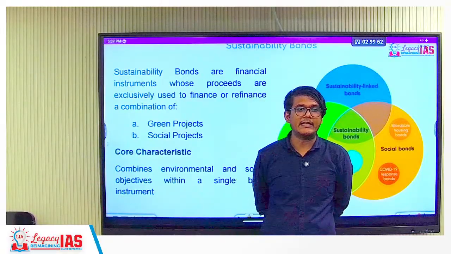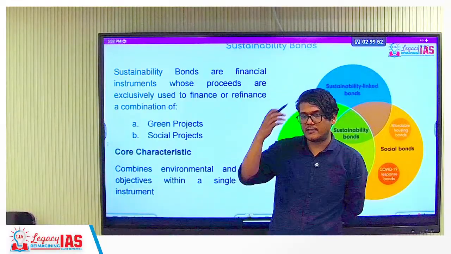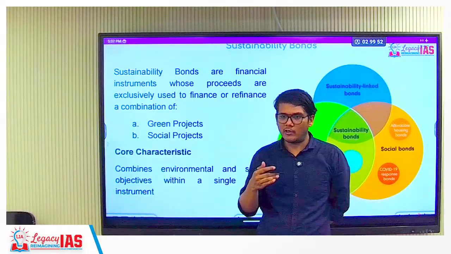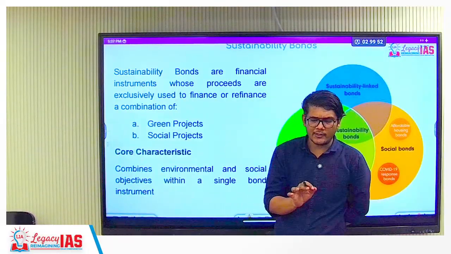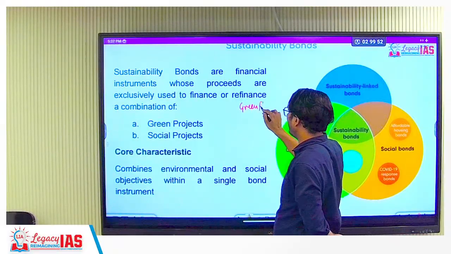Okay, a bond is basically a debt instrument, an instrument which is used to borrow or lend money. It is a debt instrument, which means when you take money, you will have to pay it back. That is what bonds are. Bonds are a very simple instrument to the extent that whatever the name, let's say you hear the name green bonds.